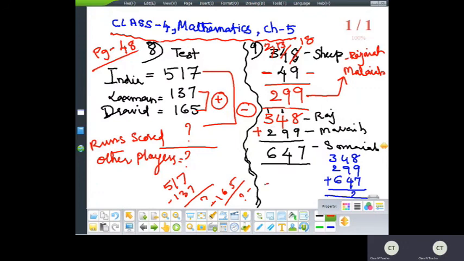Okay, children? Understood how to do? So by this, chapter number 5 is completed. And today's class is completed with this. Okay? Take the notes from My Class Campus. Try to do more and more worksheets. You can do as many as you can. Yes, children? So your chapter number 5 is also completed. And the 8th and 9th problems are the homework problems. Kindly do it.